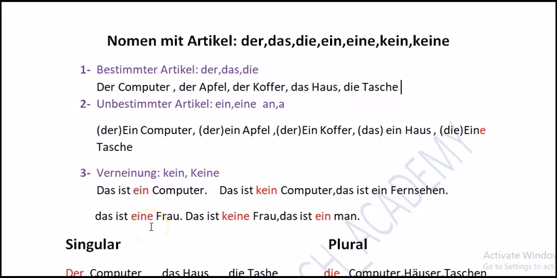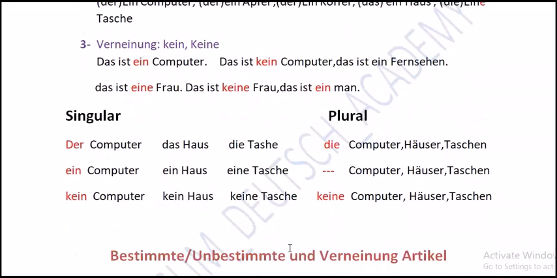Then we say das ist keine Frau. It is not a woman. Then we say das ist ein Mann. It is a man. So here we use keine for female, and for male we use ein.